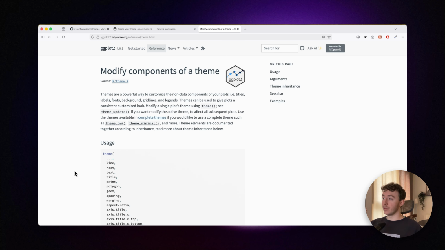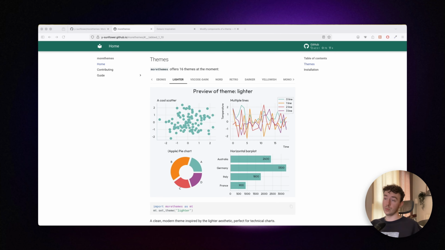In ggplot2 you have the theme function that you can use to create any kind of theme you want. It's very easy to use and it's very powerful. I highly recommend you having a look. Themes are a very easy win when it comes to data visualization, because it's most of the time just one line of code that drastically changes how your chart looks. So you should definitely have a look, try to create your own ones, try different ones instead of sticking to the default chart, which often looks pretty bad.